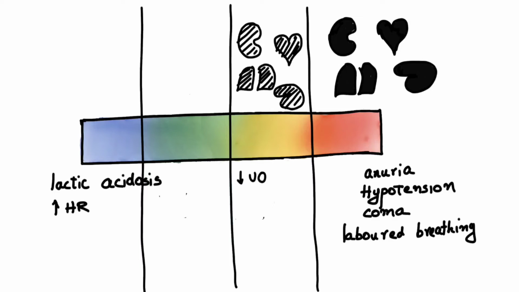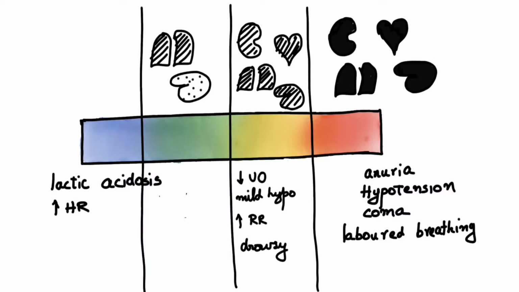In the kidney, there will be decreased urine output. In the heart, there will be mild hypotension. In the lungs, there will be increased respiratory rate. And in the brain, the patient will be a bit drowsy. In mild shock, the lung and the brain are affected. Again, there will be increased respiratory rate and there will be a mild anxiety.